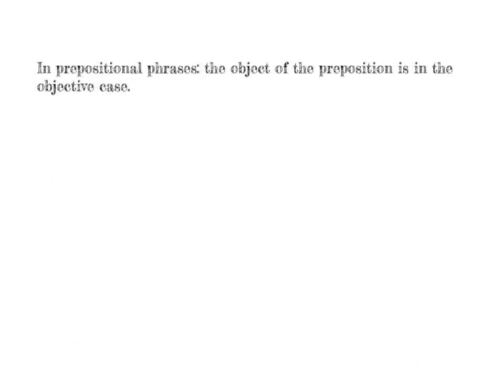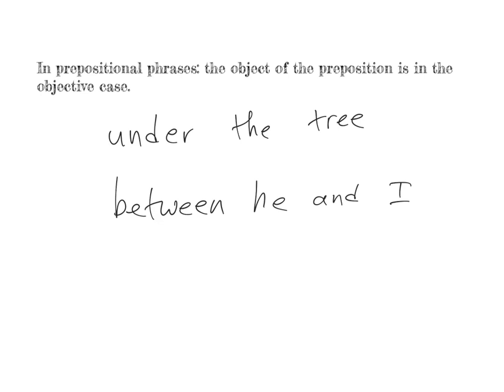So as I said before, in prepositional phrases, you have the preposition and then the object of the preposition. And in English, we say that the object of the preposition is in the objective case, which of course means in this prepositional phrase that tree is in the objective case. The word tree doesn't change at all because of being an object of the preposition and being in the objective case. However, this prepositional phrase, between he and I, is incorrect.